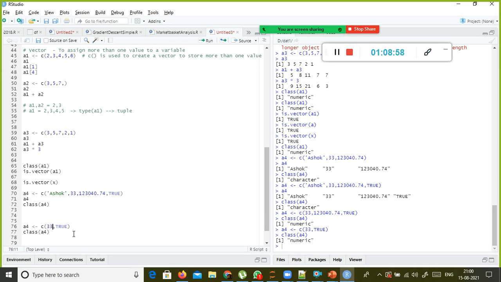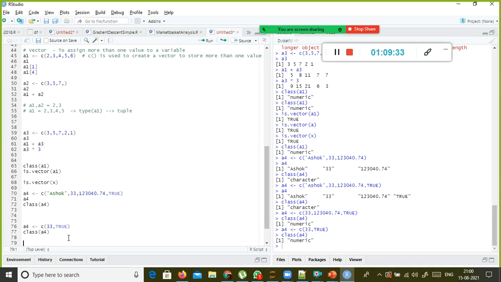You got it? But at the end of the day, you can store only one data type in a vector, like an array. In an array, you can store a single data type. You cannot combine multiple data types. Even if you combine them, you will see the same result. If you include all the data types, including the character data type, it will convert all your other data types into the character data type. That is what is happening here.